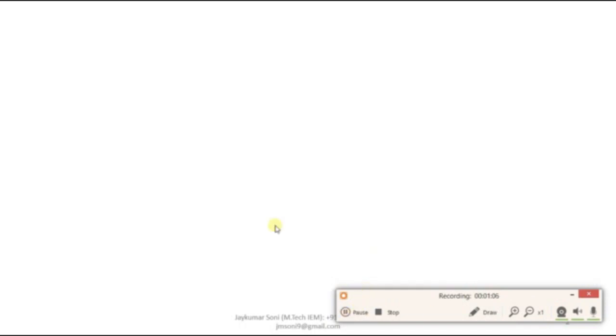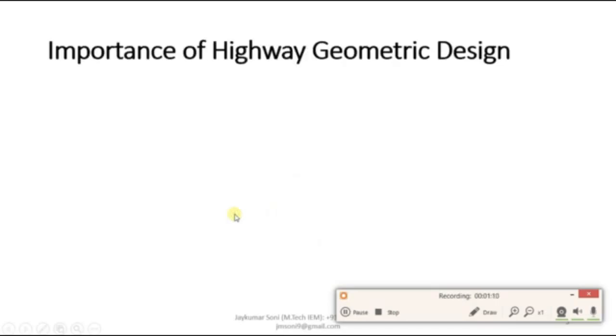So the first topic that we are going to cover is the importance of highway geometric design. Now, why is this geometric design required to be learnt? Before going deep into any topic, we should know what the importance of that topic is and why we need to learn it. This will be the methodology we adopt in all of our topics.